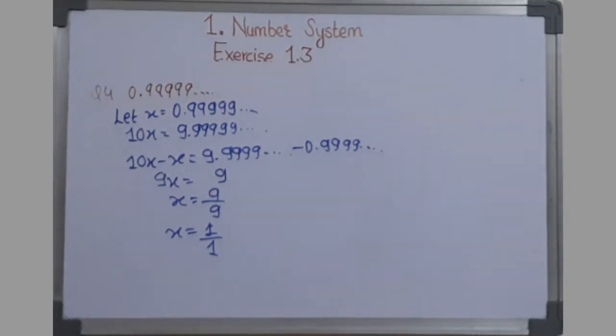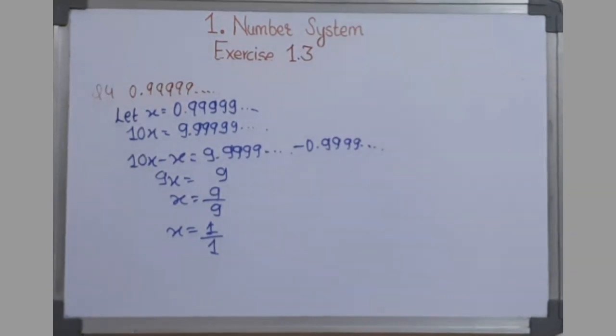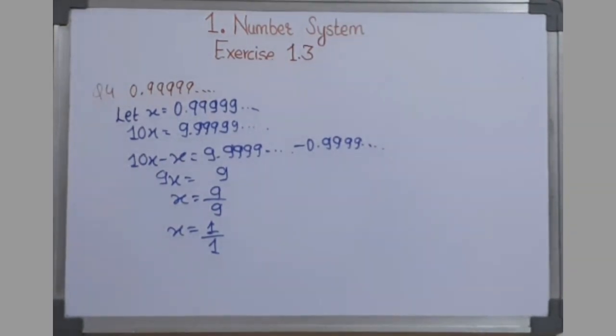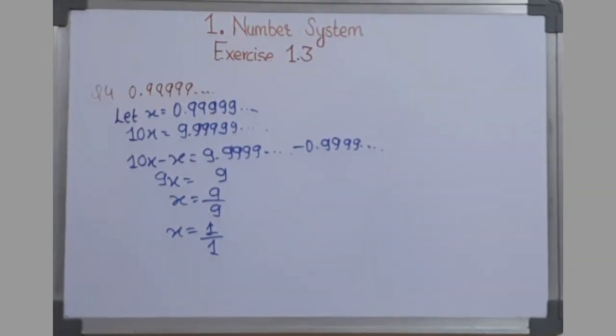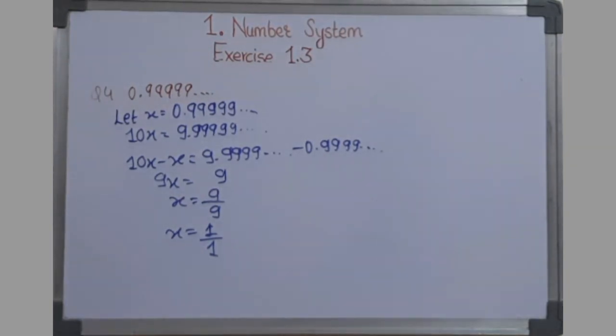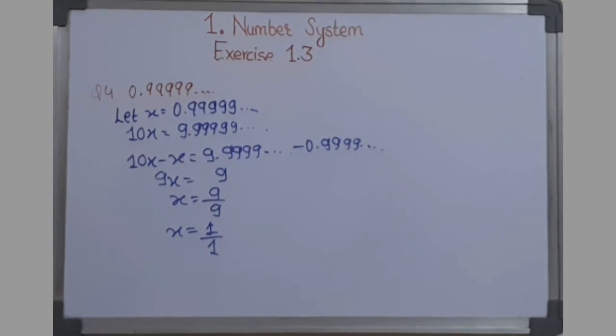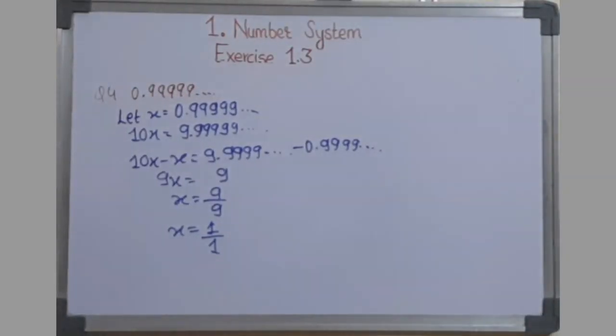So after expressing this in the form of p by q, we got 9 upon 9, and then when we did the cancellation, we got 1 upon 1. So this is how we express the number in the form of p by q.